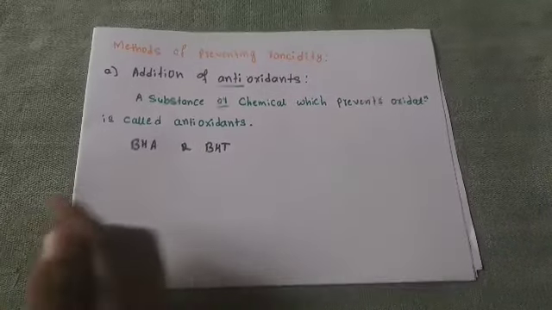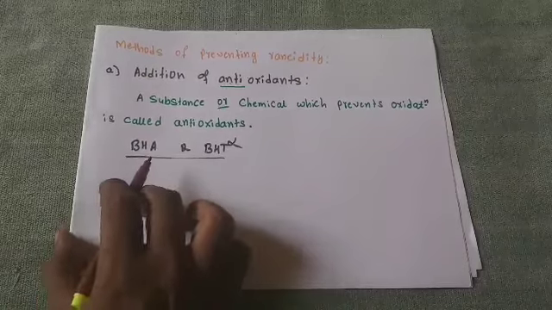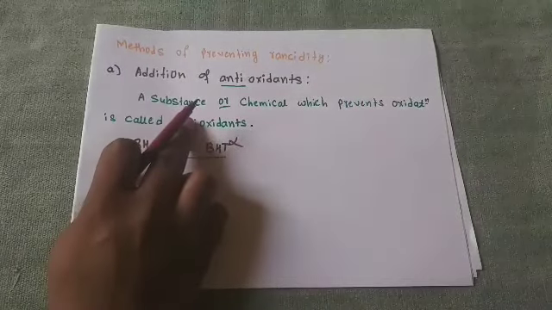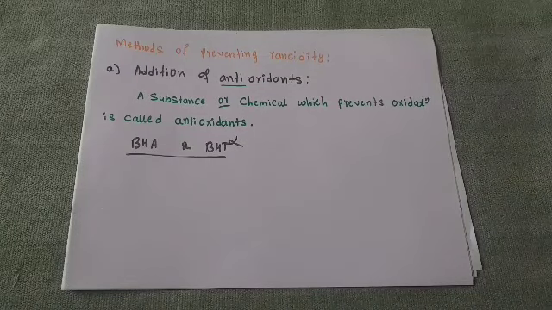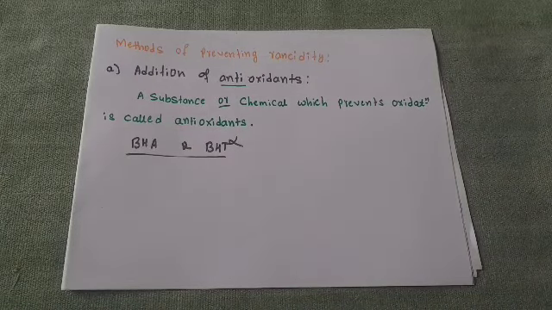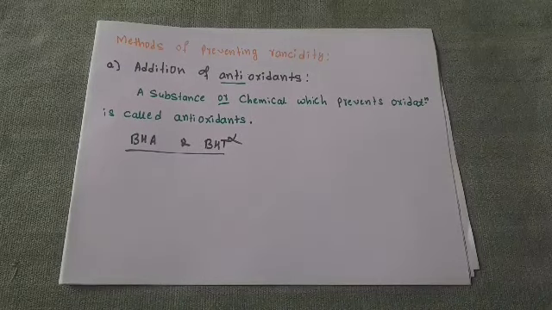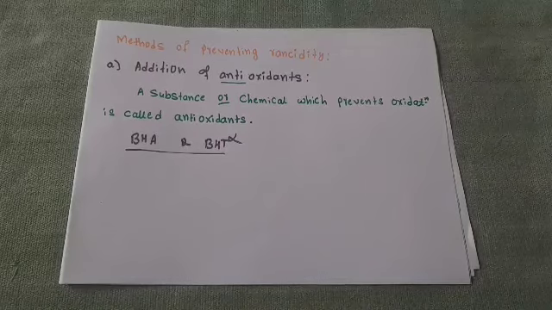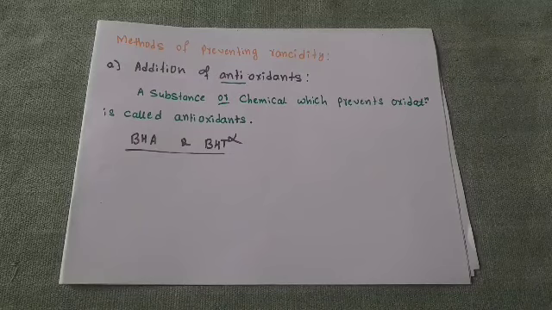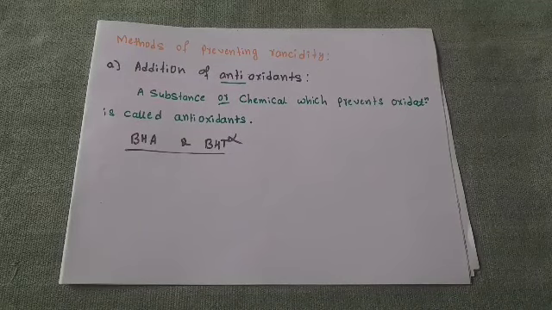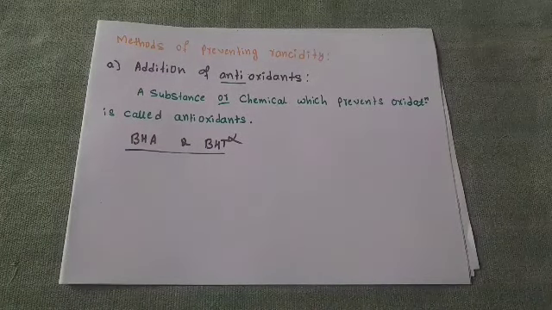You will learn about these in your higher class, but don't worry about them. You should know what an antioxidant is and what it does to the food. This is the first prevention: by adding antioxidants we protect our food. When these are added to food, the fats or oils present in the food do not oxidize easily, and hence do not become rancid.